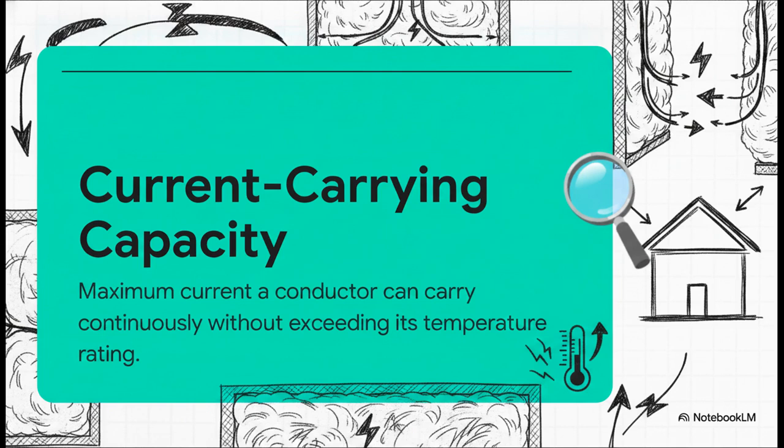For example, say you are wiring a domestic installation. Well, the standard requires you to assume that bulk thermal insulation in the ceilings, walls, or under floors is going to be installed in the future, even if it's not there today. And let me tell you, that changes the thermal dynamics of your cable entirely.